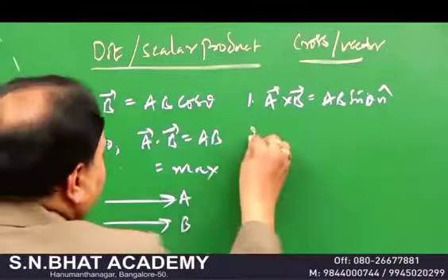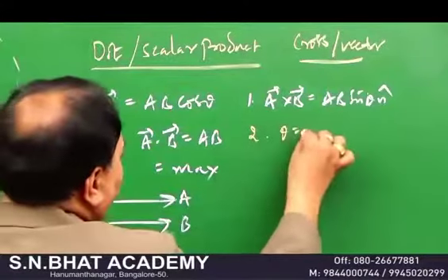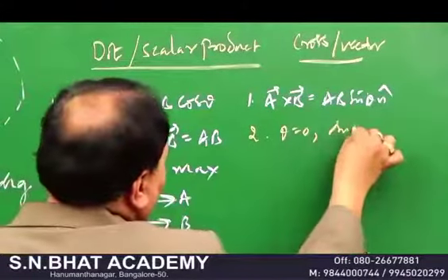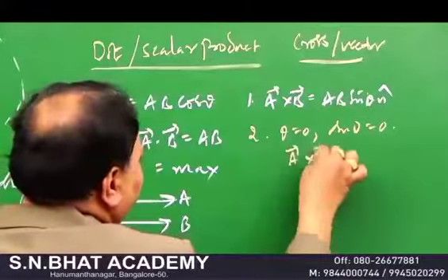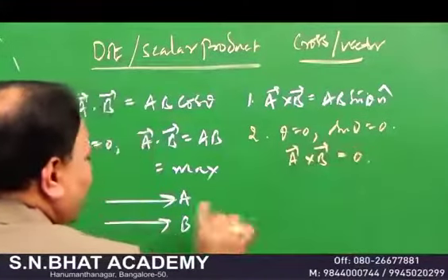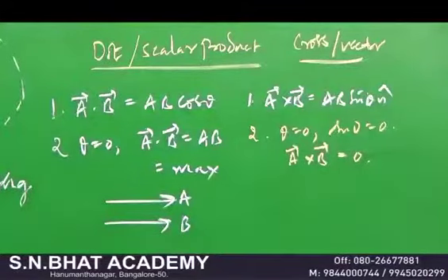And in the cross product, look here, when theta is equal to 0, sin 0 is equal to 0, and therefore your cross product A cross B is equal to 0. Therefore, when two vectors are parallel, cross product is 0, dot product is maximum.